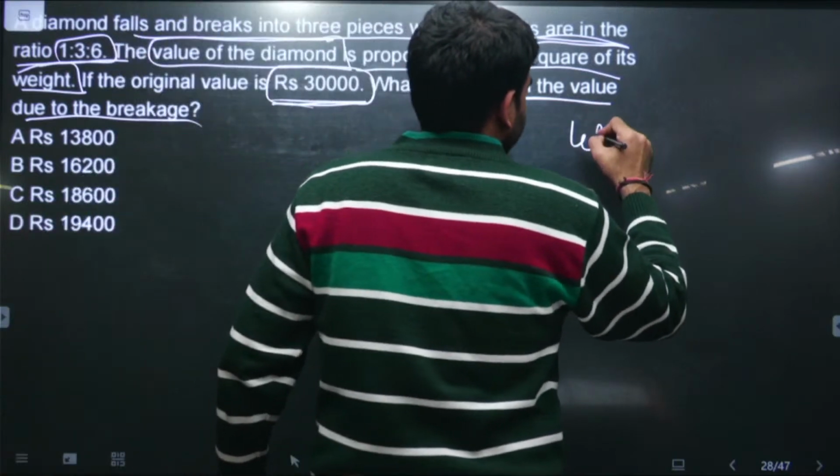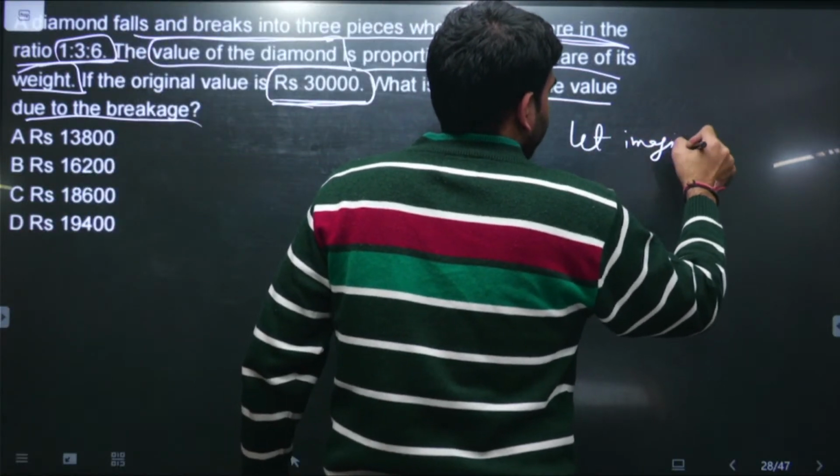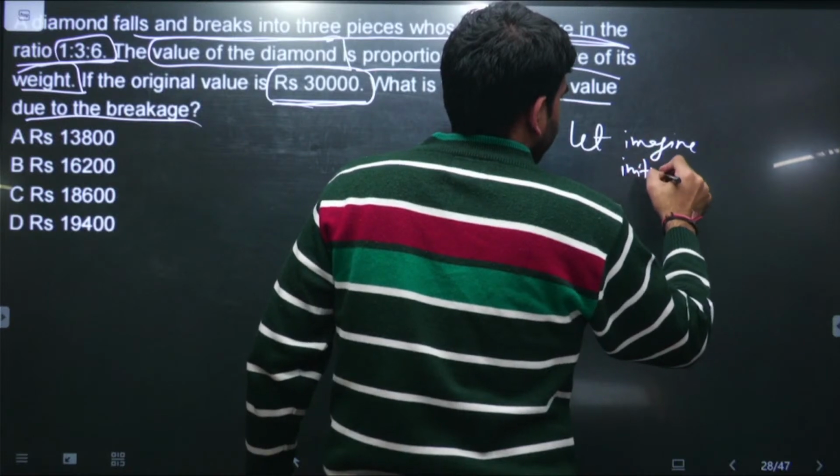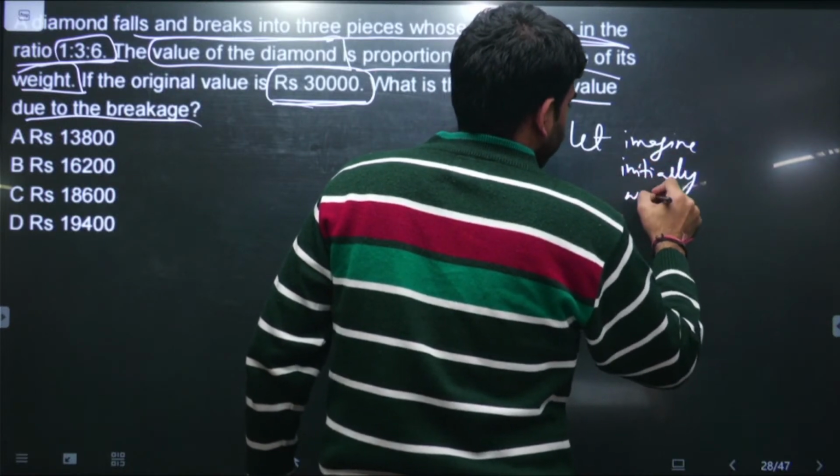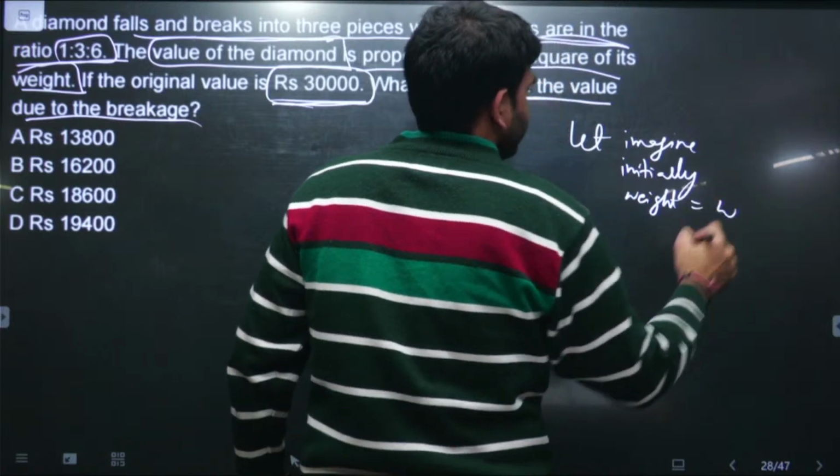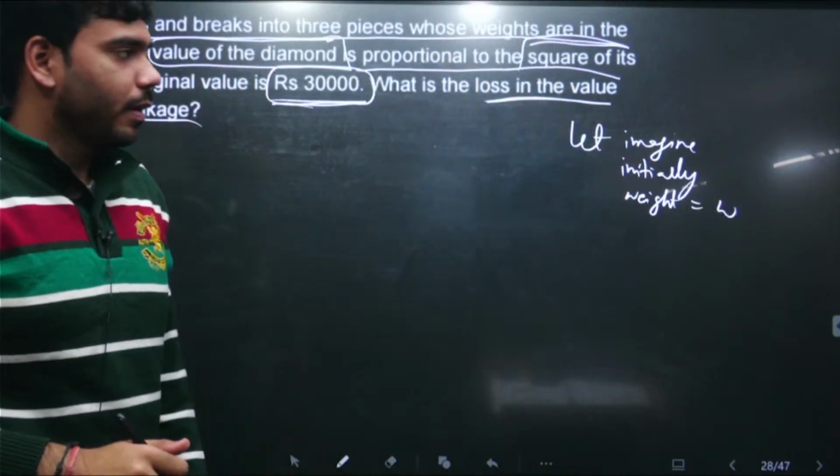Let's imagine initially the weight of the diamond is W. Let's imagine the weight was W at first.